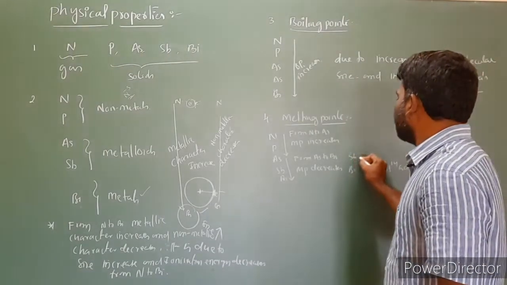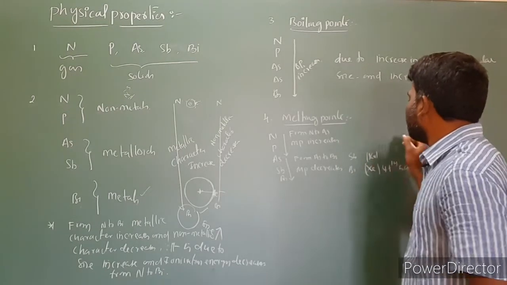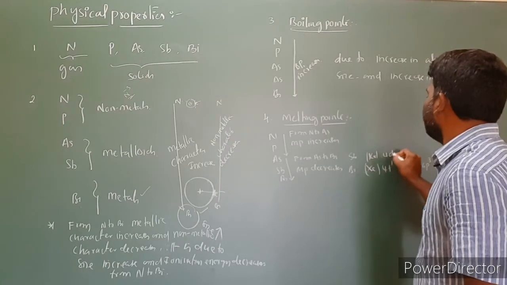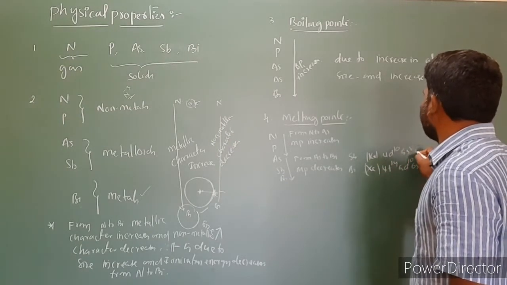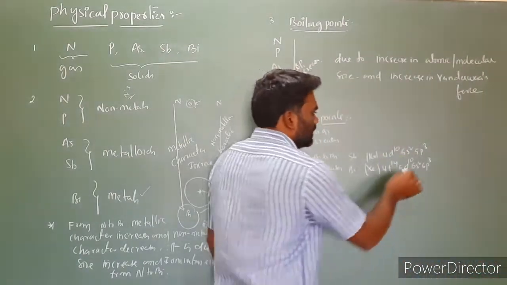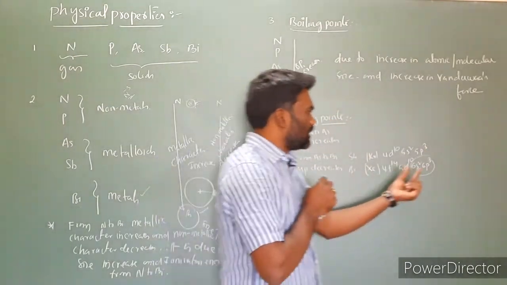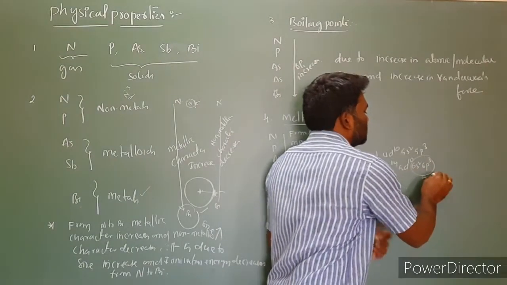The antimony electron configuration is krypton 4d10 5s2 5p3. Look at this. The total number of valence electrons is 2 plus 3, equal to 5 valence electrons.